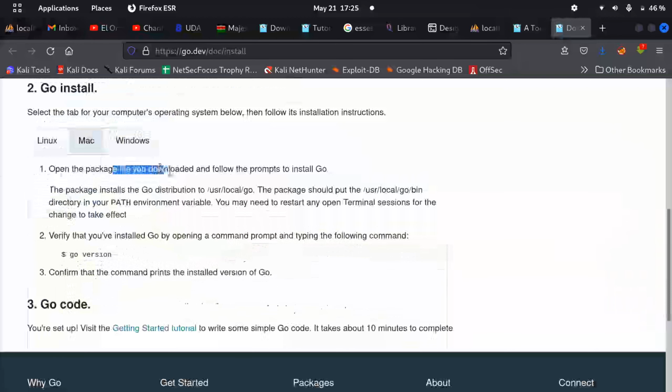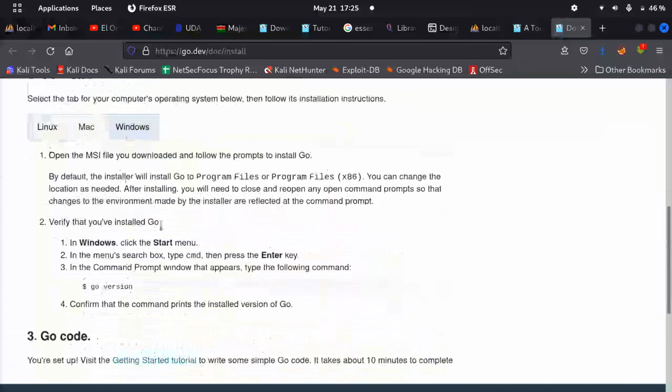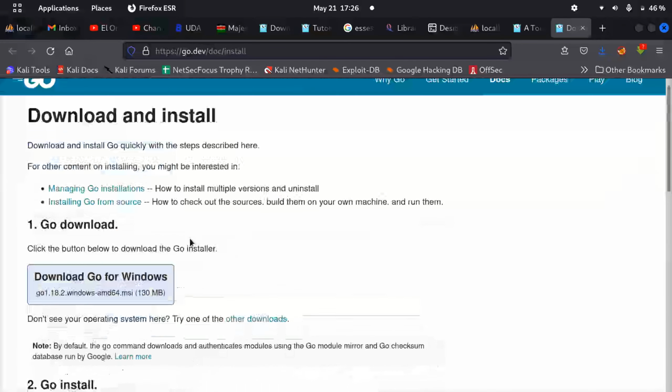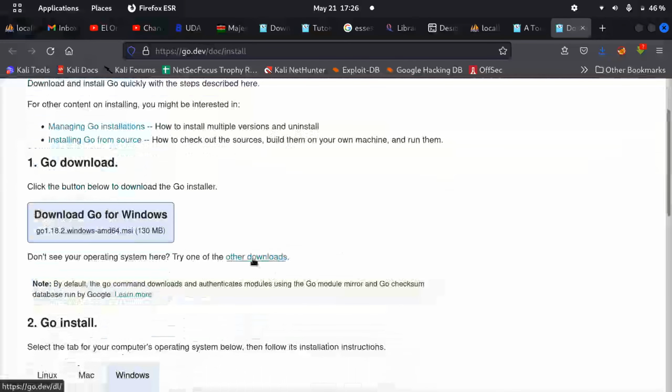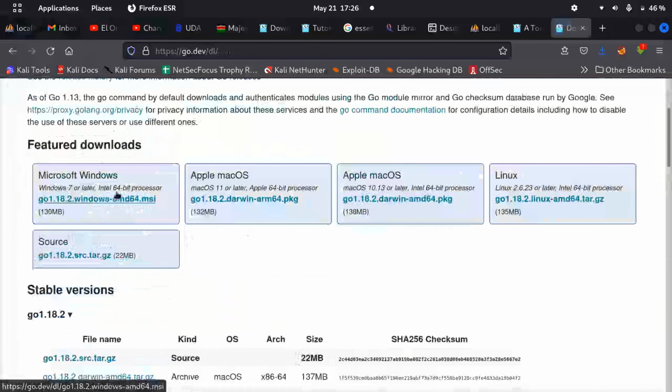Open the package file you downloaded and install Go. For Linux, this is the procedure. For Windows, you can literally just install here. Other downloads: when you click other downloads, you will see everything. For Windows, Apple Mac OS, Linux, .tar files. For Windows, .msi. After you download the file, just double click it, run it.